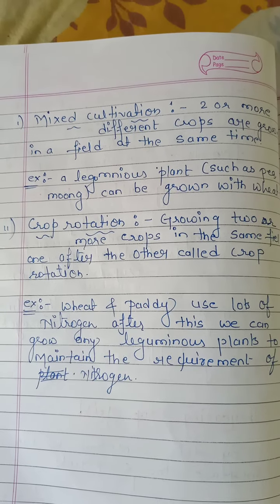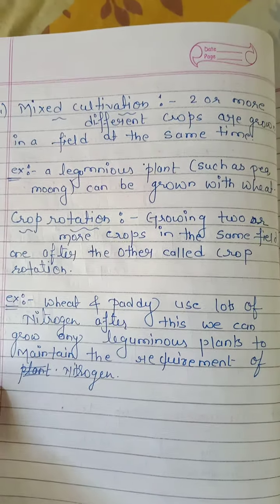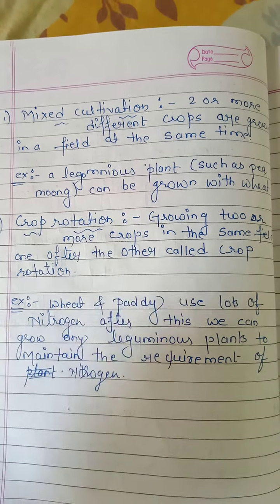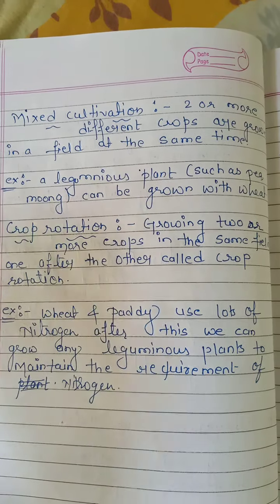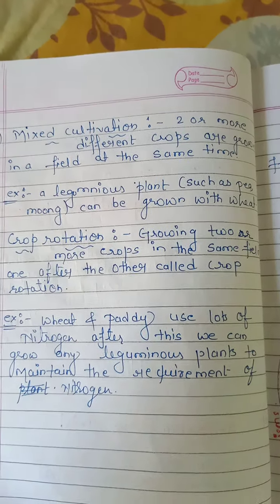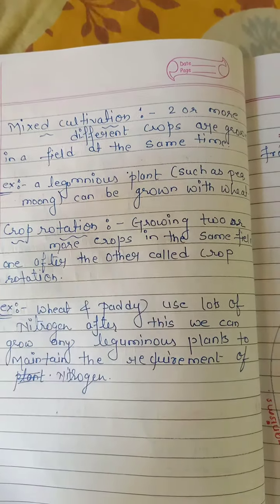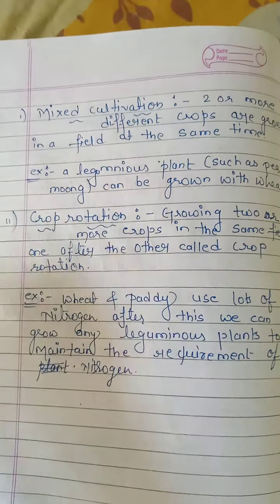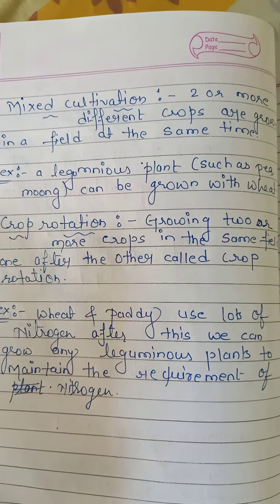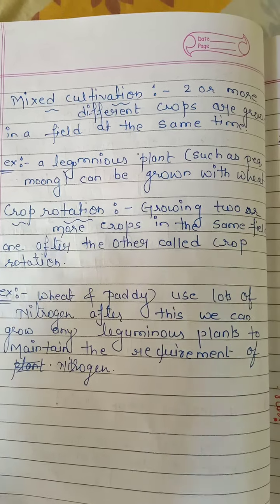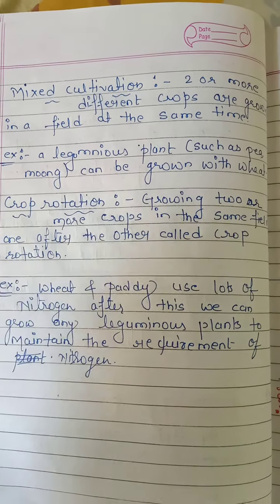The second one is crop rotation. Crop rotation means growing two or more crops in the same field one after the other. Why is this done? Because we can take the example of wheat and paddy, which use lots of nitrogen for their production, for their growth.